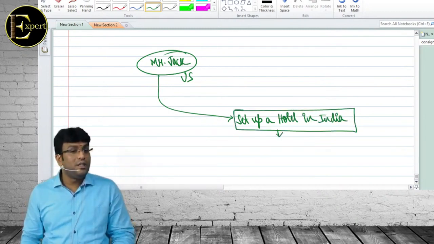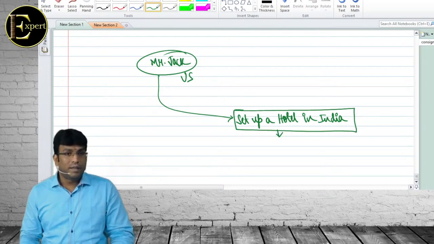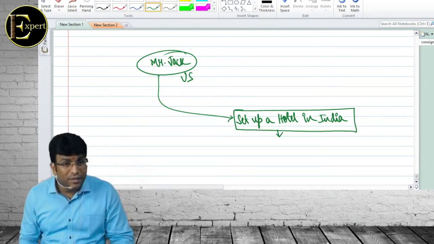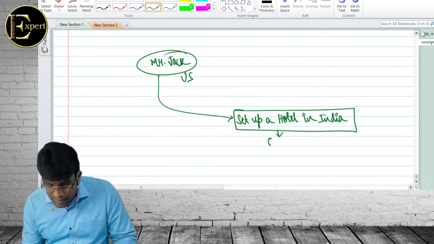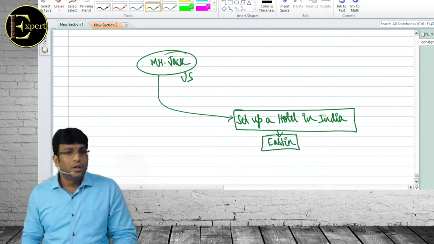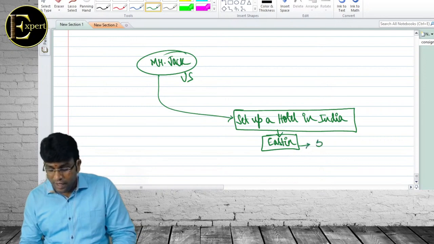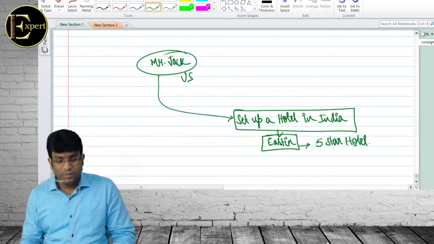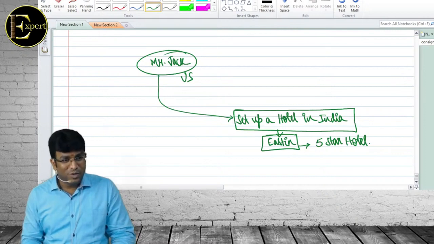Correct, my dear friends? And the hotel name is Easton, which is going to be a 5-star hotel. Westin is already there. So made it as Easton.